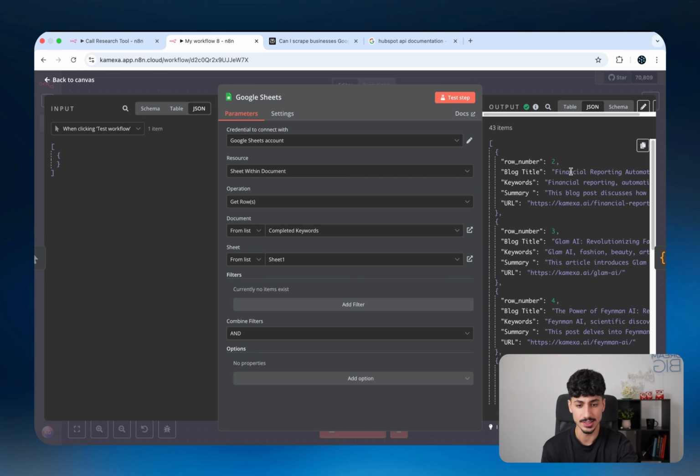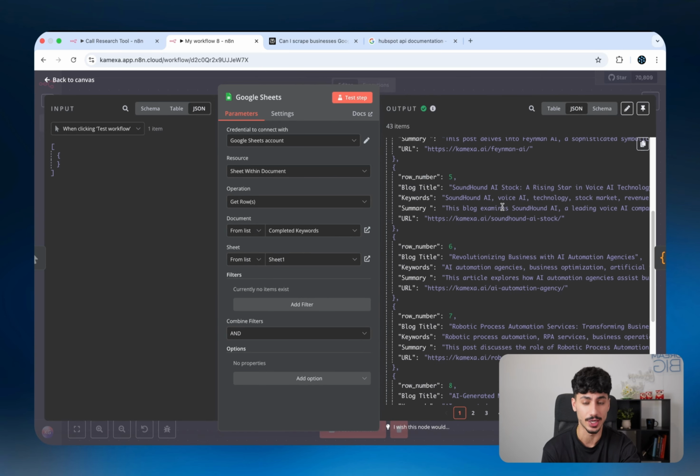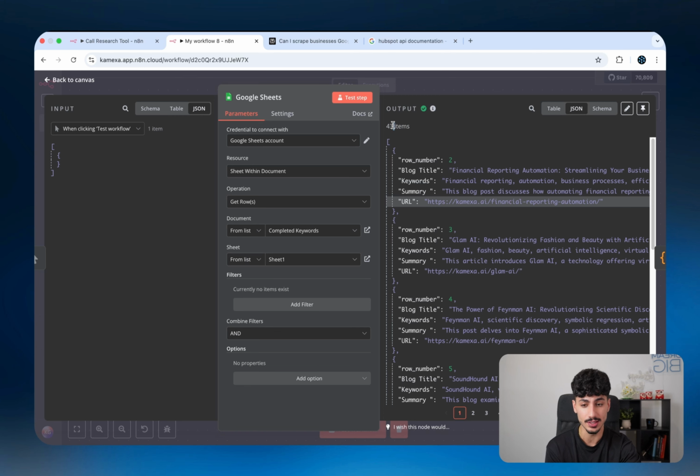So in this instance, you can see that it's pulling a bunch of blog posts from an Excel sheet that I've defined, which is related to my SEO posting. And the Excel sheet has all of these different pieces of information. Now, as you can see, there's about 43 different blog posts that were pulled in.